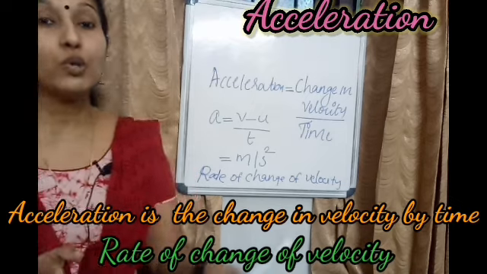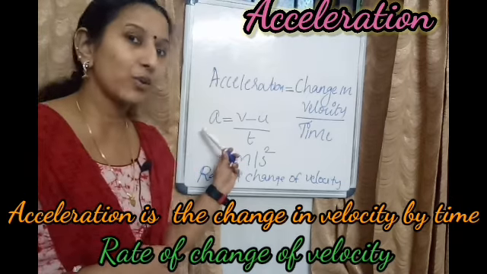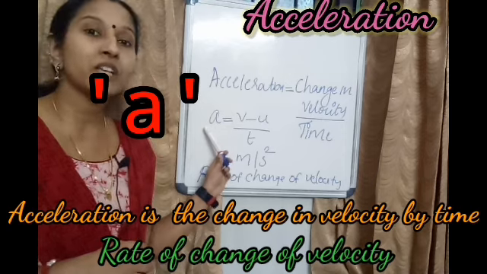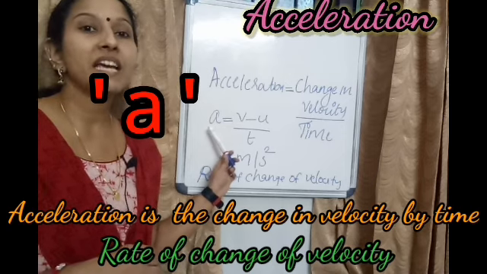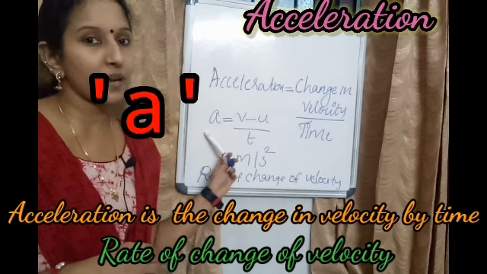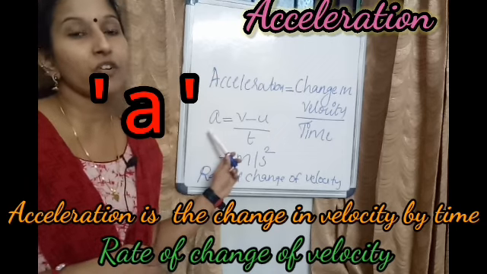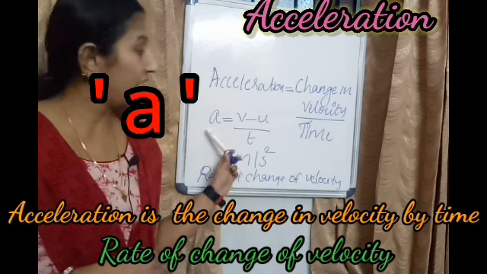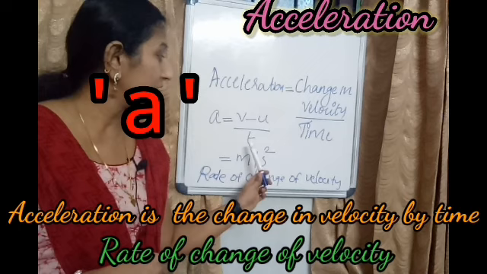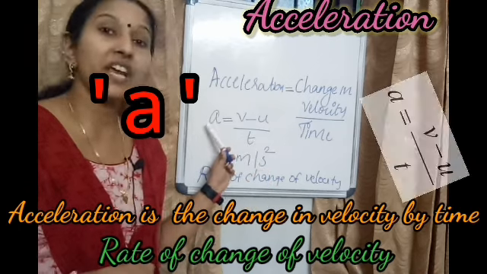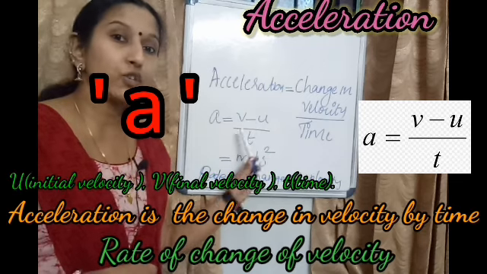Then which symbol can you use? You can use A for acceleration. I told you in the previous class, right? The symbol for acceleration is A. What is A? Acceleration. Small letter a, not capital letter. So A equal to V minus U by T is the equation for acceleration.